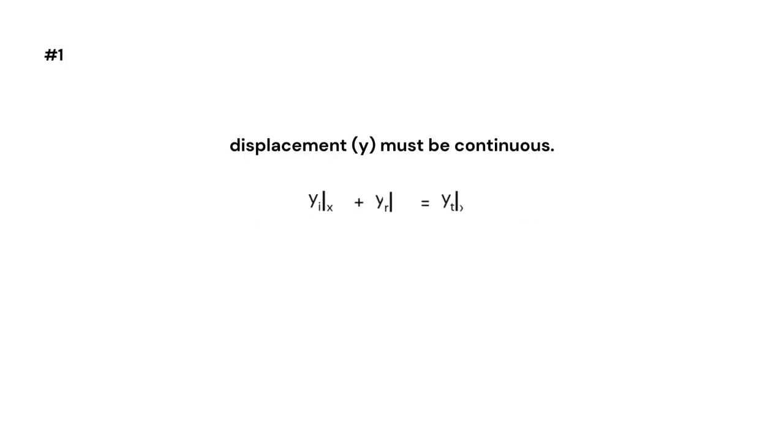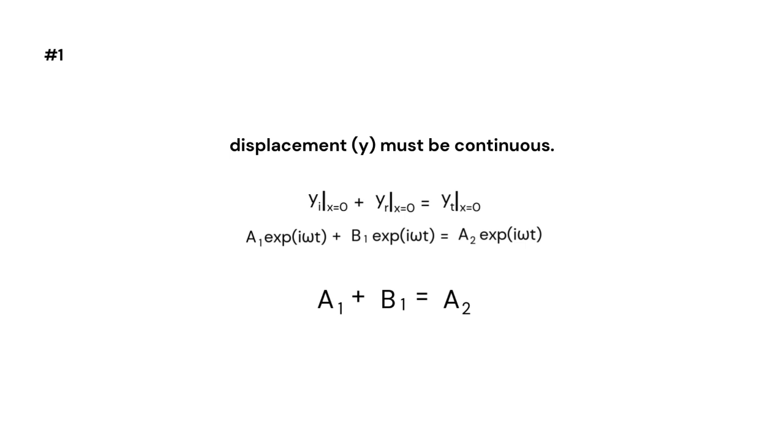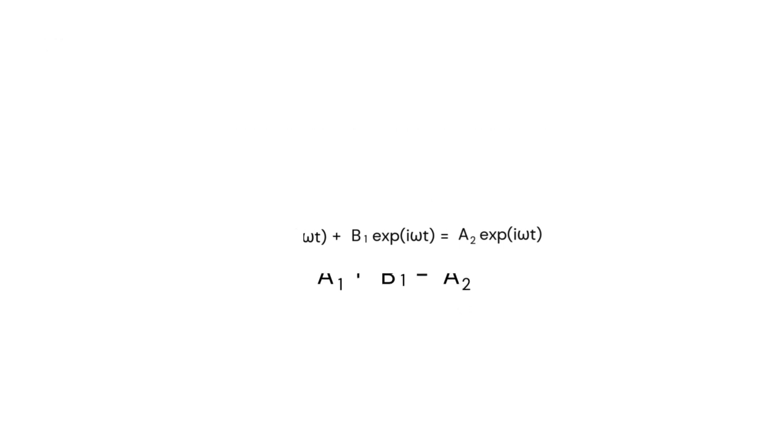The first boundary condition is that the displacement y must be continuous. So we can say that yi at x equal to 0 plus yr at x equal to 0 is equal to yt at x equal to 0. On writing the equations for each of the waves, we see that a1 e to the power i omega t, where kx is removed because x is equal to 0, plus b1 e to the power i omega t is equal to a2 e to the power i omega t. Through this, we get a1 plus b1 is equal to a2. So this satisfies our first boundary condition.